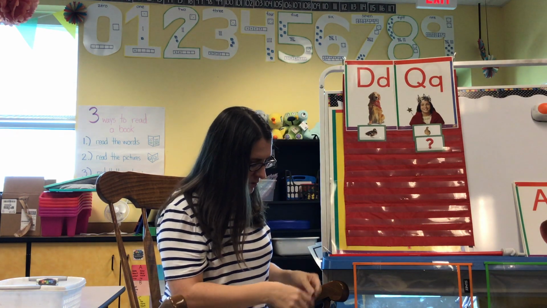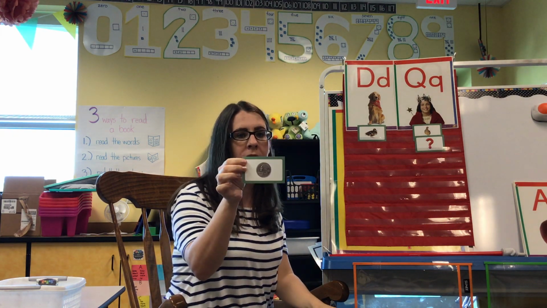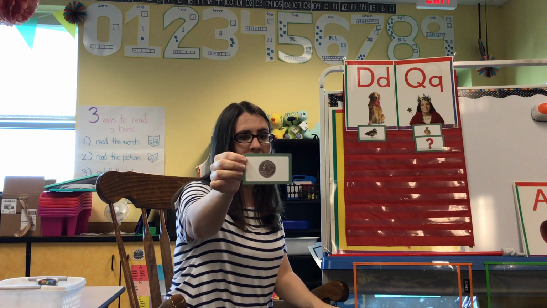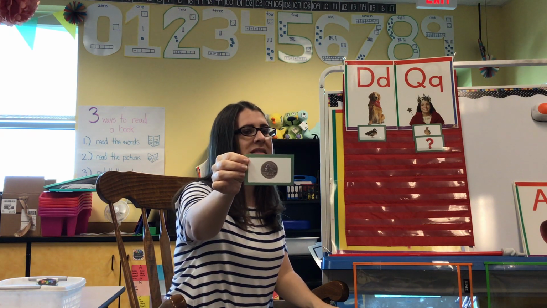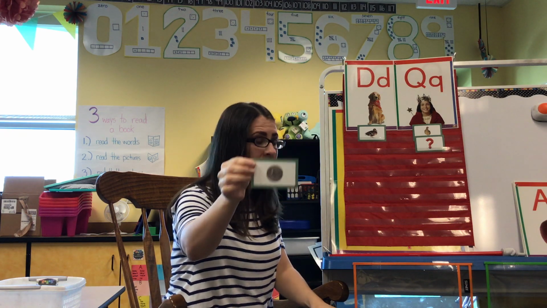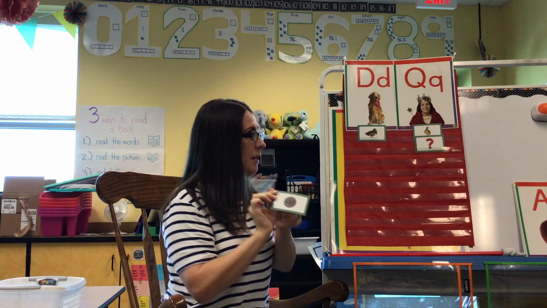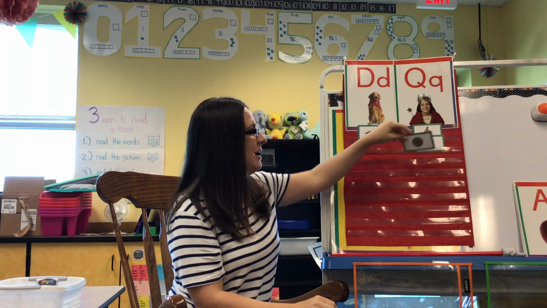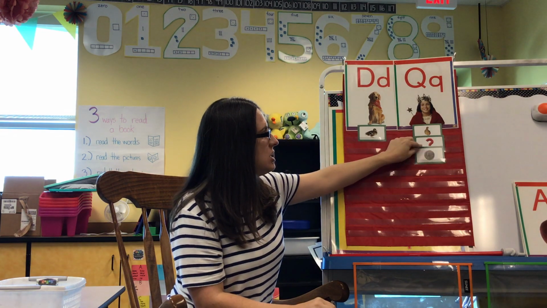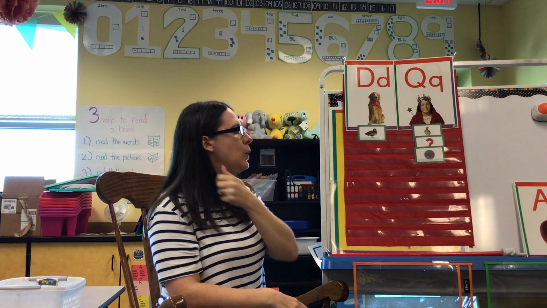Let's see where our next one's going to go. A quarter. Say that. Quarter begins like qu. So are we going to put the quarter under D or Q? I'm going to put it under the Q because it starts the same as question, quail, and queen.